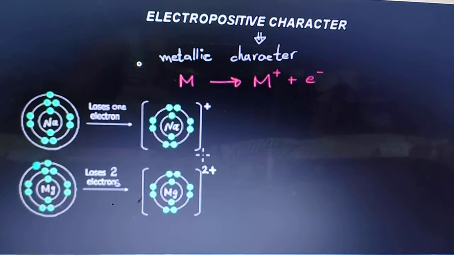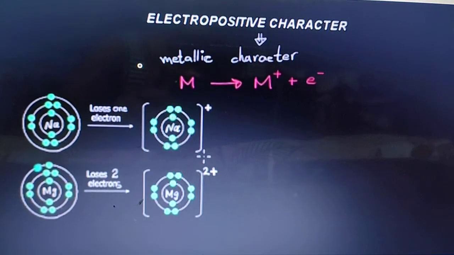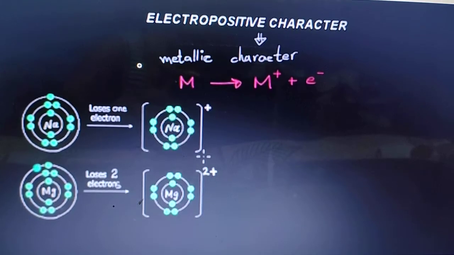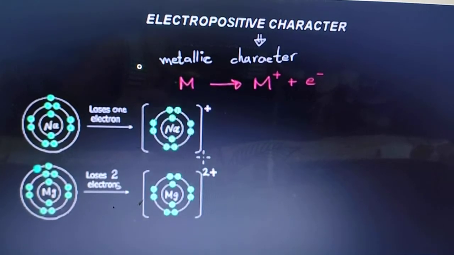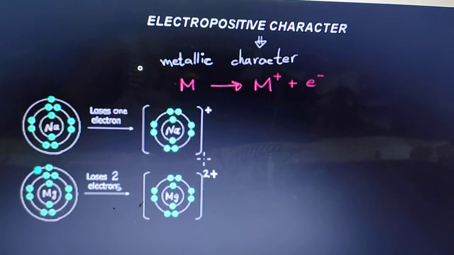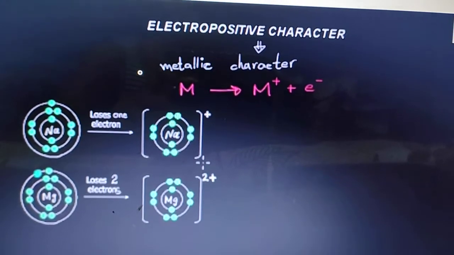Now the second example, magnesium metal. Magnesium has 2 electrons in the outermost shell, so it can lose 2 electrons. If it loses 2 electrons, it will gain 2 positive charge, and 2 electrons are lost by 1 magnesium atom. So magnesium loses 2 electrons, forming Mg2 plus.